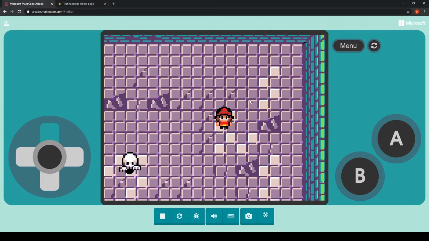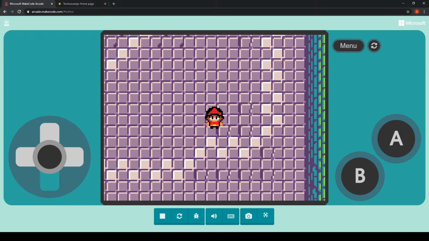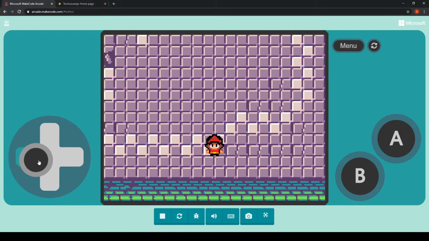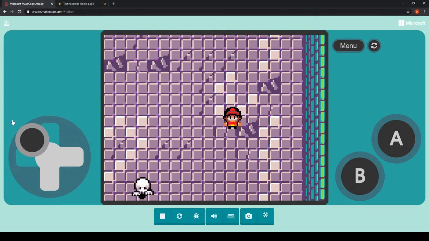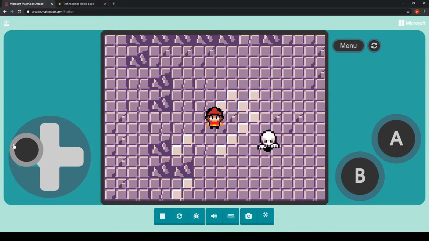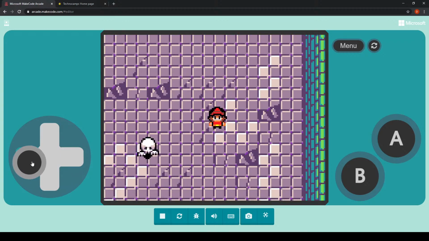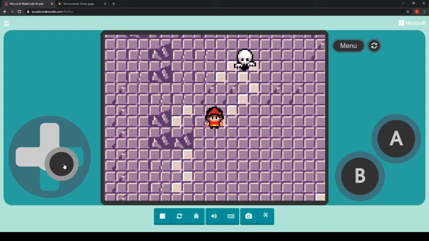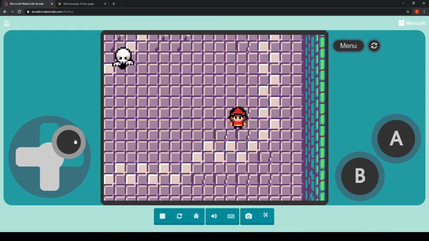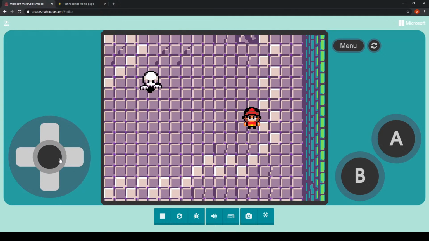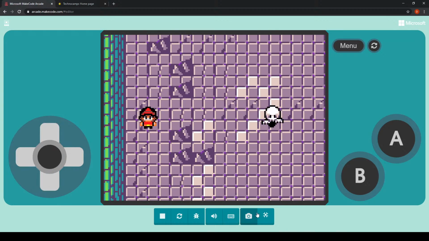We can see that the ghost is indeed chasing us, and we can also use the manual joystick here as well if we wanted to. Our sprite is moving at quite a substantial speed, a speed which our ghost, our enemy sprite, can't really keep up with.